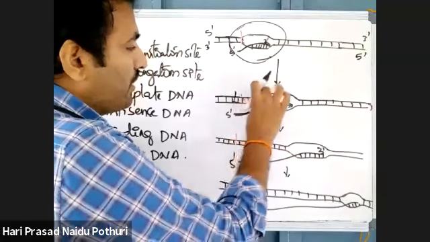The original parental DNA will regenerate, and the newly formed RNA will finally be released. Around 8 to 10 nucleotides are attached with this DNA.